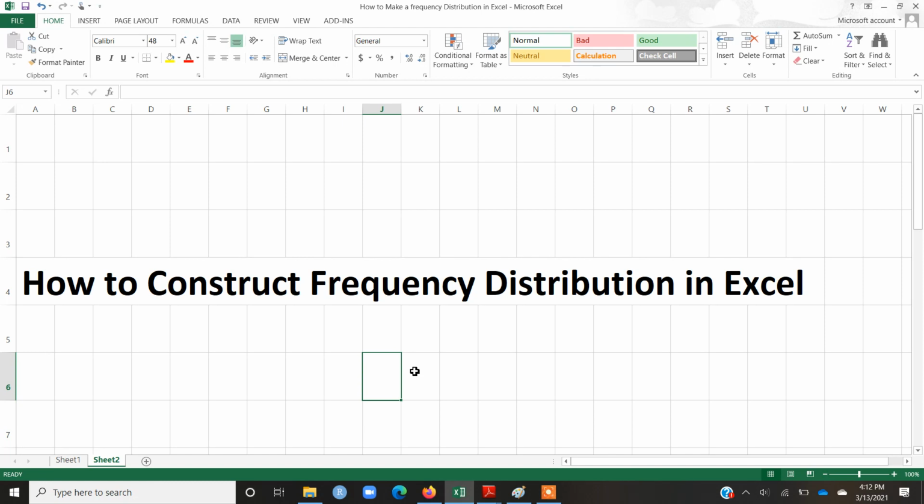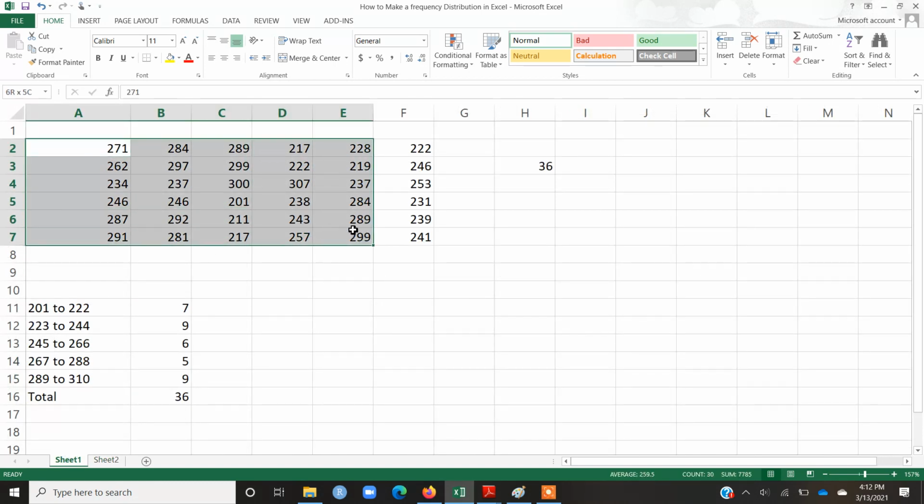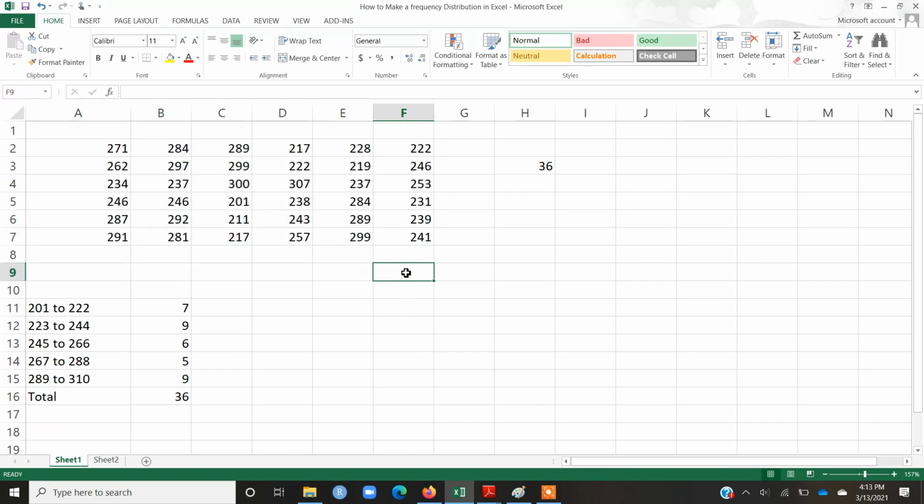So now focusing on this video's topic, let me show you a short data. Suppose that we have these observations and we want to construct a frequency distribution in Microsoft Excel. Before I construct the distribution, you should know that a frequency distribution, in its simplest form, is a set of intervals of values along with their corresponding frequencies.